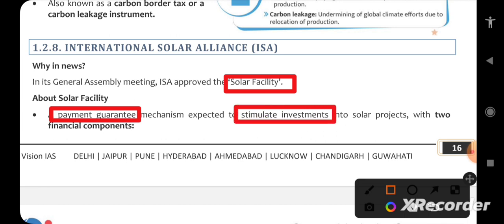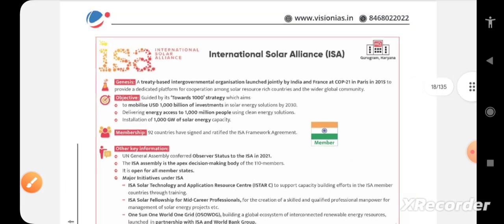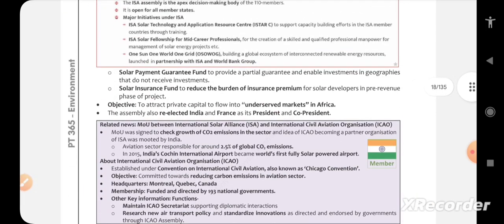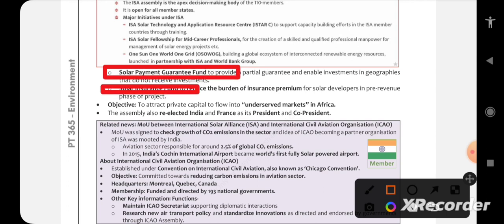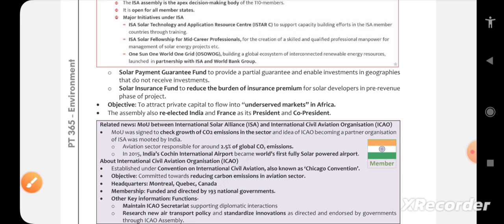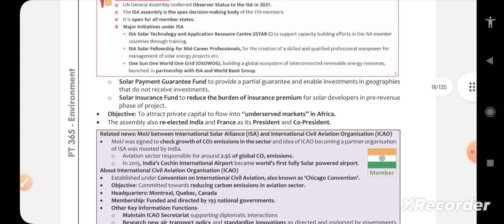It stimulates investments into solar projects with 2 financial components. What are the 2 financial components? The Solar Payment Guarantee Fund and the Solar Insurance Fund. These 2 terms could be enough; we need not go into much detail. But ISA itself is a topic.